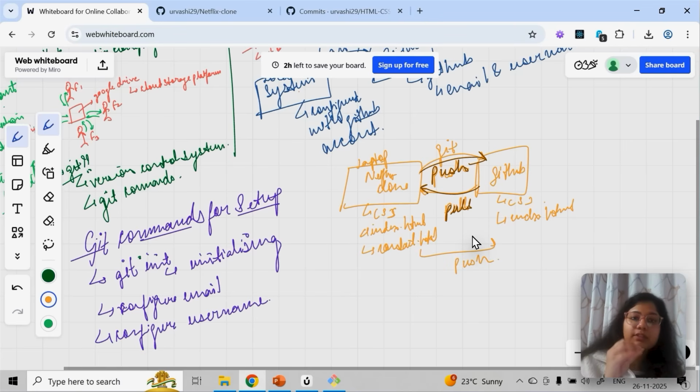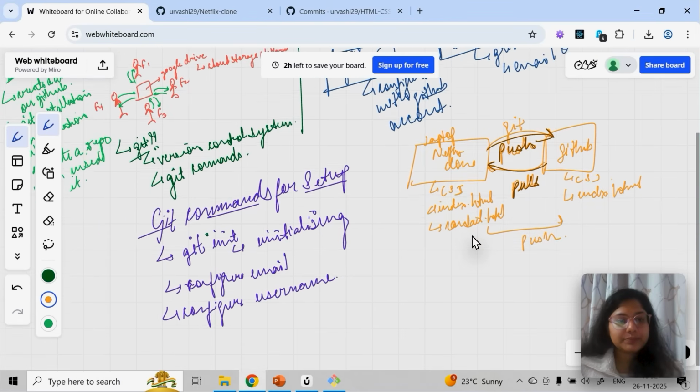So this is fixed: going from local system to GitHub is always push. And I will show you, don't worry, git clone, git pull, all these commands, and in which situation you do the pull. But when you're trying to get something from GitHub to local, that is your pull. So these are the terms. Okay, I hope git push is clear.